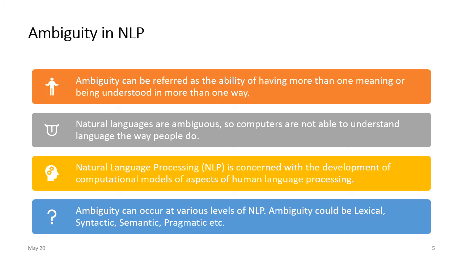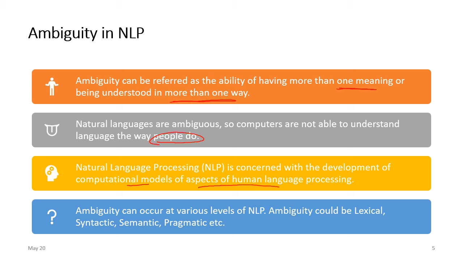Okay. Next is talking about ambiguity in NLP. Ambiguity can be referred to as the ability of having more than one meaning and being understood in more than one way. So sometimes one sentence or one word can be understood in more than one way. Natural languages are always ambiguous, so computers are not able to understand language the way that people do. Natural language processing is concerned with the development of computational models of aspects of human language processing.